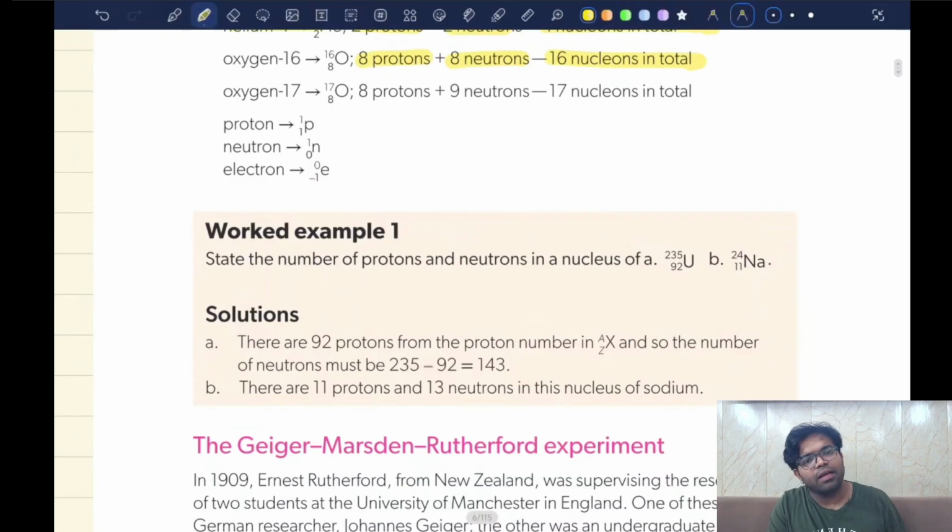Now, isotopes have different physical properties because their mass is different. Because their mass is different, their volume will be different, and their densities will also be different. Now, what are the 3 different isotopes of hydrogen? There is a name for the three different types of hydrogen. What are they?